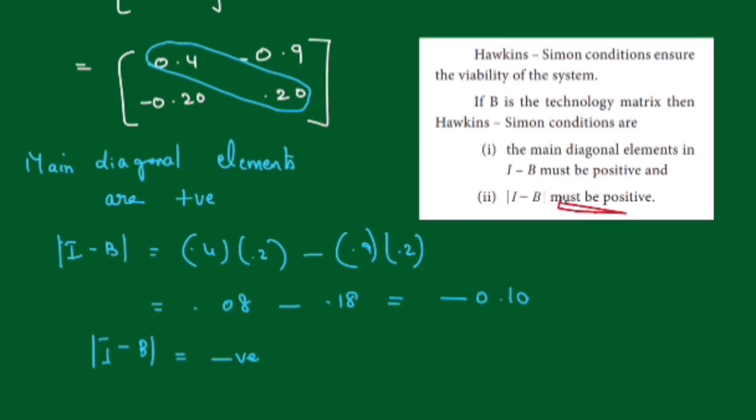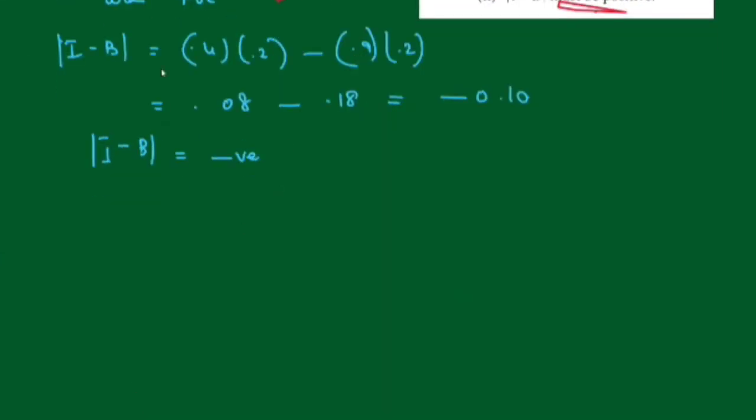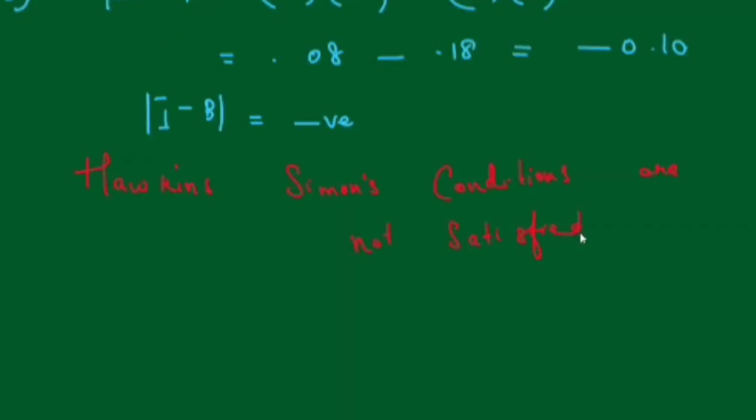Both conditions should be satisfied. In the Hawkins-Simon, there are two conditions. Both should be satisfied. Here the first condition is satisfied. The second condition is not satisfied. Therefore, you should write that the Hawkins-Simon conditions are not satisfied. The system is not viable.